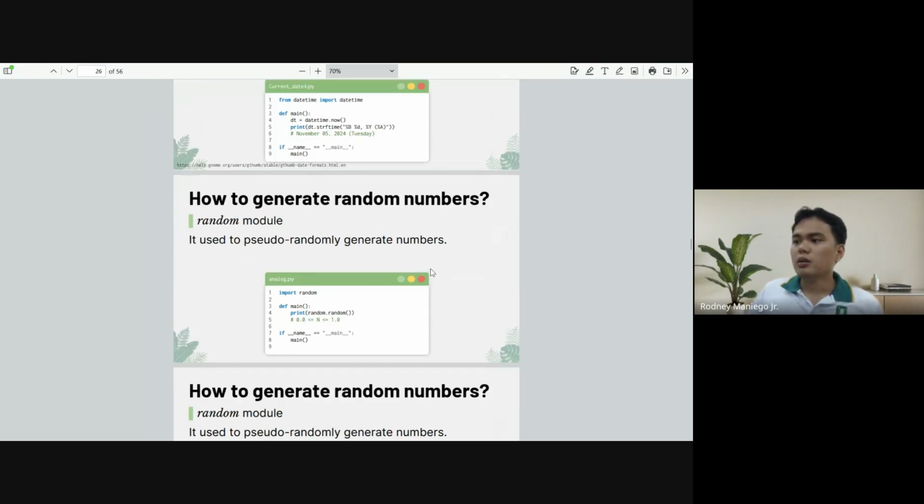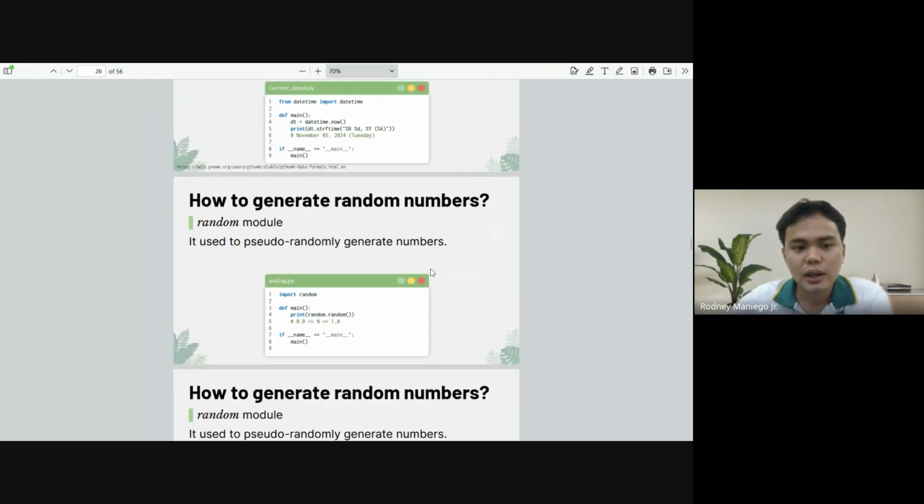Okay, so let's have this random module. What's the importance of this random module? Basically, if you want randomness, from the word pseudo, it's not true random. There is a mathematical formula, a mathematical calculation happening underneath to generate these random numbers.